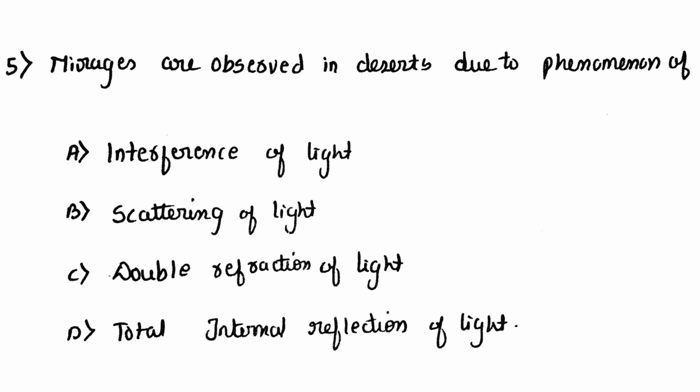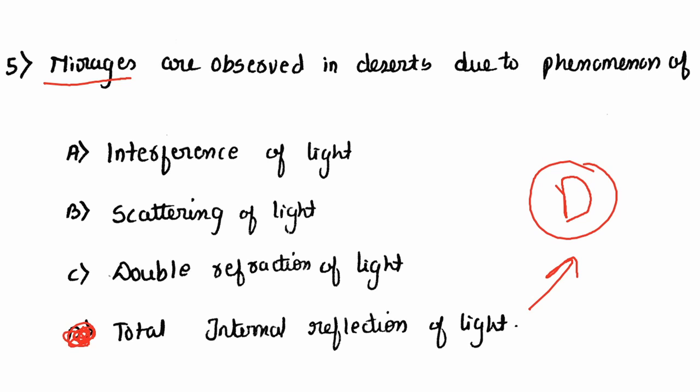Fifth one, this is related to general science. Mirages are observed in deserts due to the phenomenon of interference of light, scattering of light, double refraction of light, or total internal reflection of light. Mirages are observed in deserts because of total internal reflection of light. This is the same phenomenon which we see in diamonds. So we'll see all these four in detail.